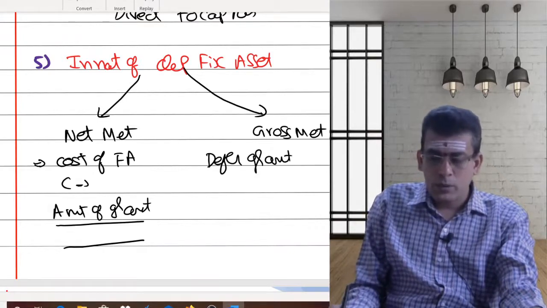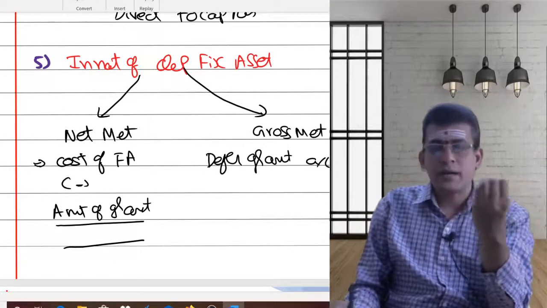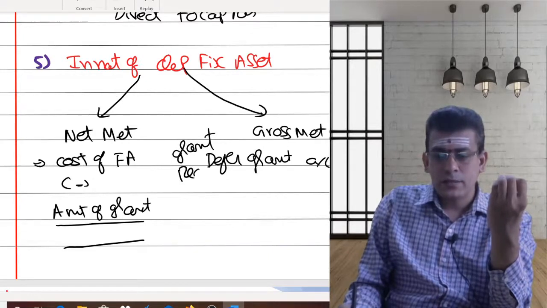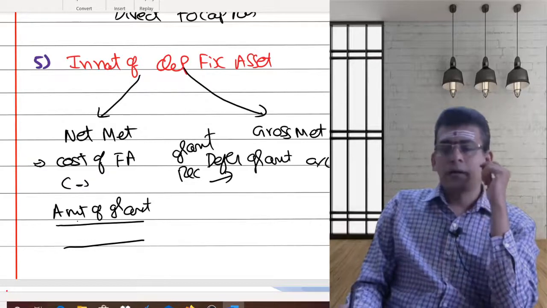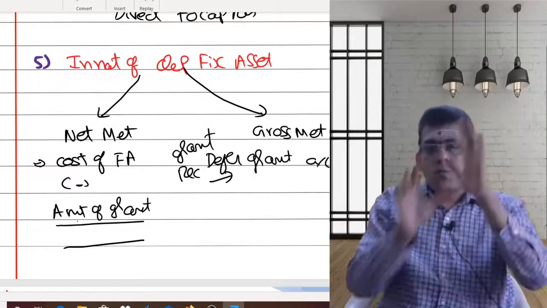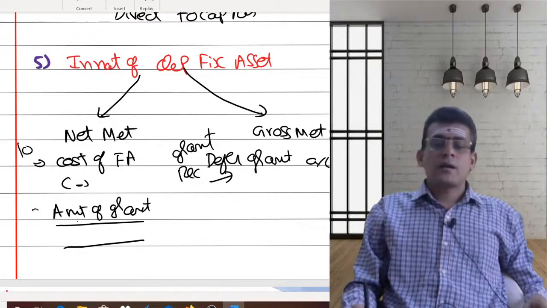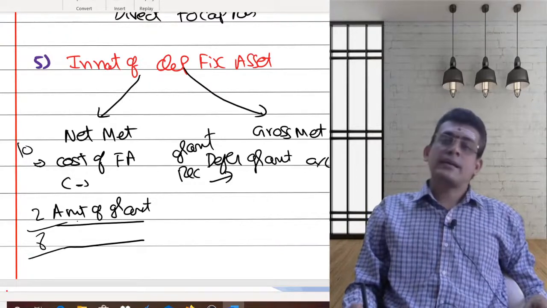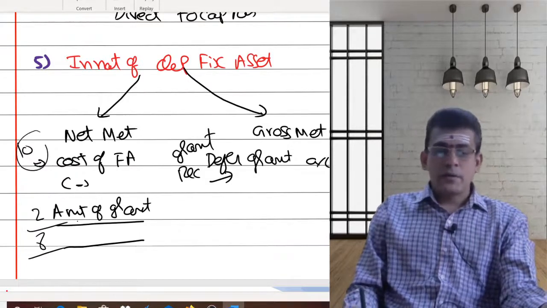Whatever grant is received, instead of directly crediting it to the asset account, I am crediting it to the deferred grant account. See here, the cost of my asset is 10, grant you are receiving 2, so ultimately the fixed asset is recorded as 8, and you take depreciation on 8. Now under the gross method, my fixed asset will be recognized at 10.